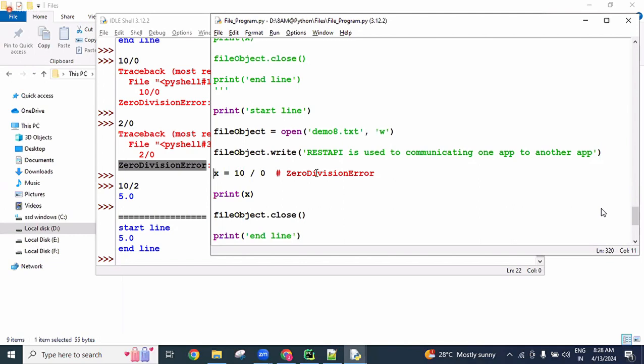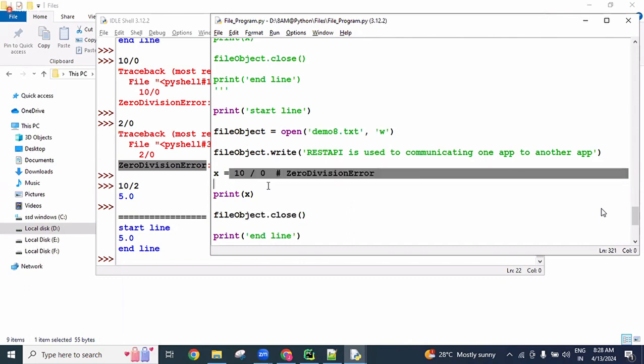It means the program stops here only. Our program execution stops abnormally here, and the remaining lines of code are not executed. Whenever we close the file object, only then are we able to see the data. But before closing the file object, our program stops. The file object is created successfully and the data is also created successfully, but the object is not closed. The problem came before that.